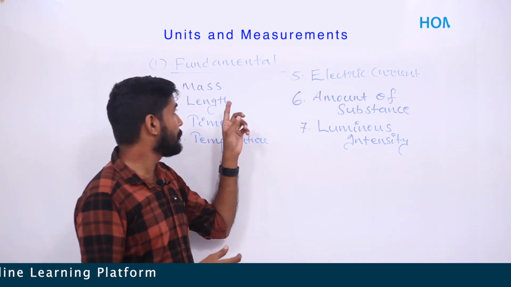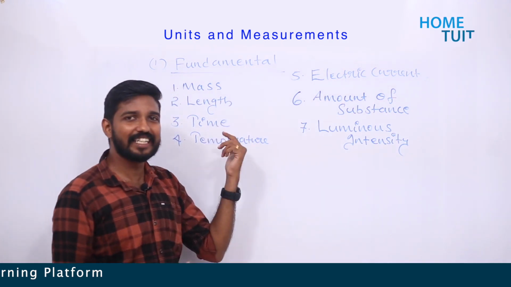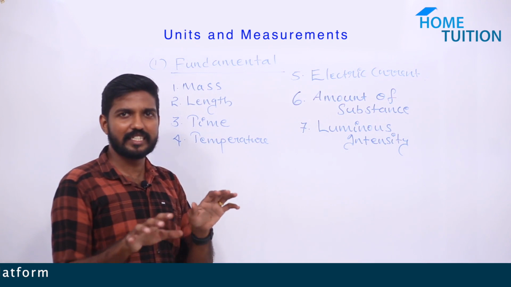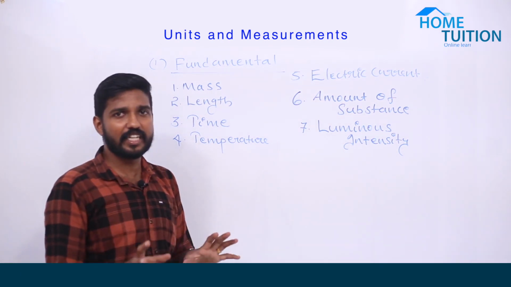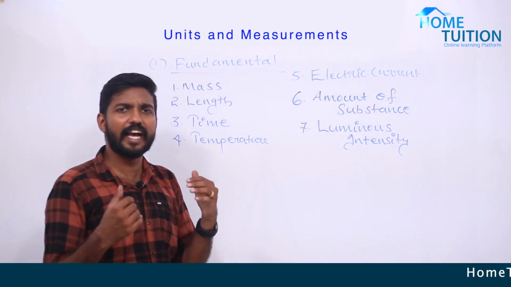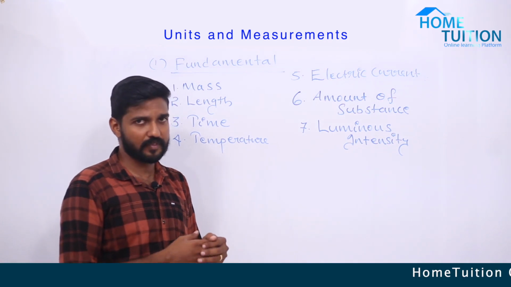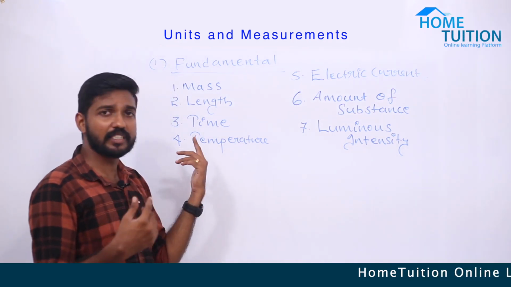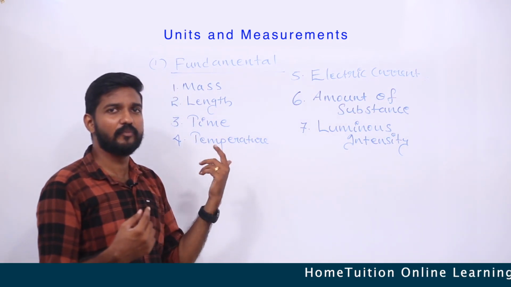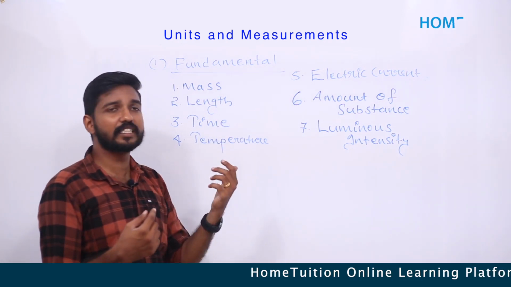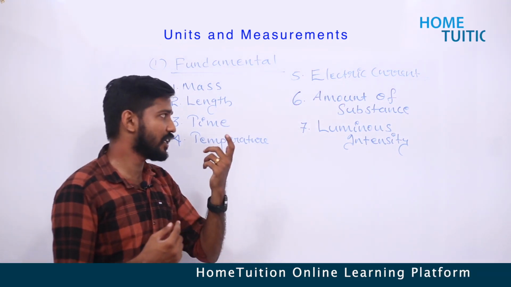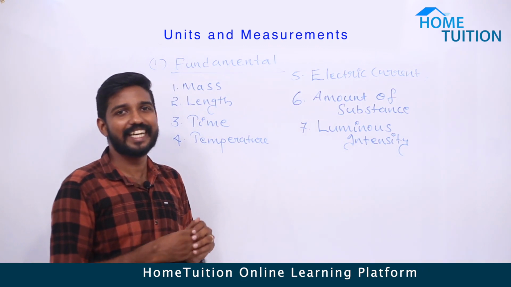There are 7 fundamental physical quantities. What are they? Mass, length, time, temperature, electric current, amount of substance, and luminous intensity. Say with me: mass, length, time, temperature, electric current, amount of substance, and the last one, luminous intensity.